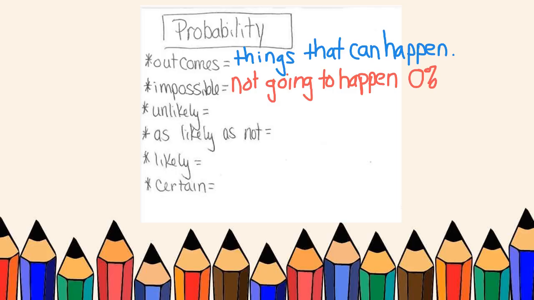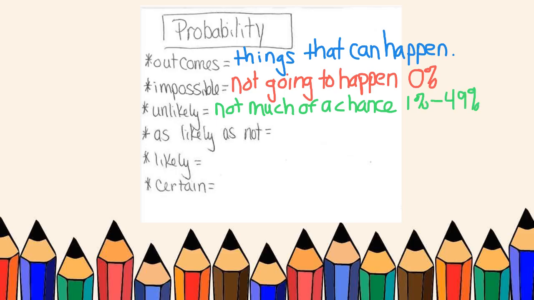All right, the next one is unlikely. Unlikely means that we don't have much of a chance. That says not much of a chance. My spacing got a little weird right there. So that is between 1% and 49% of the time.